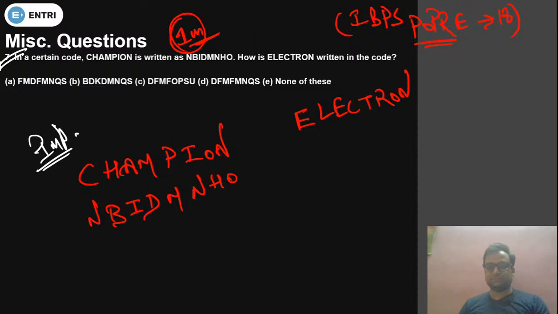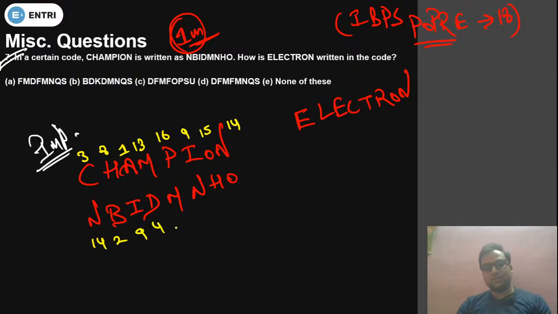D. Okay, see how to solve it. First write down their place value. C is 3, H is 8, A is 1, M is 13, P is 16, I is 9, O is 15 and N is 14. Now this is 14, 2, 9, 4, 13, 14, 8, 15.